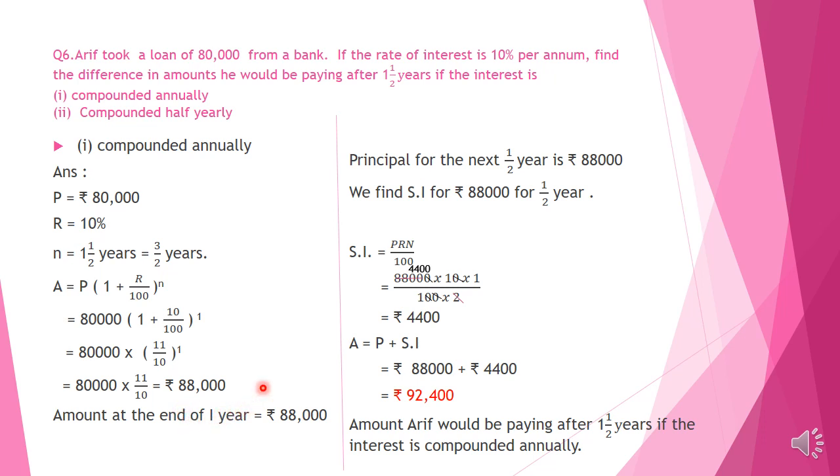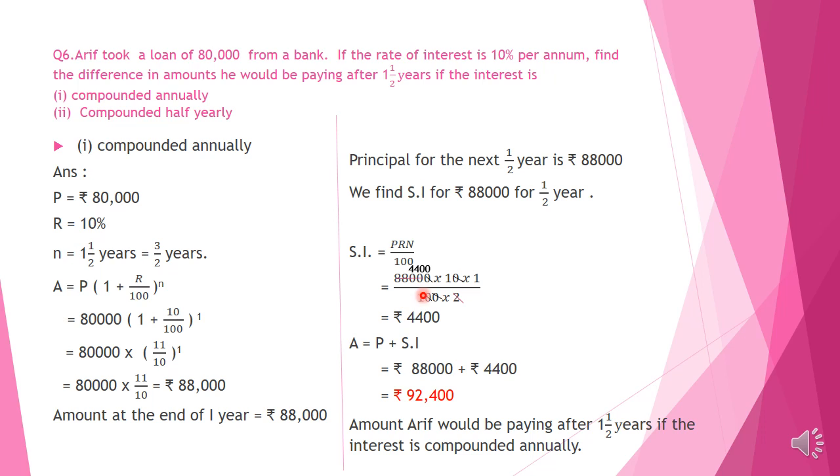And now we have to find the interest for this amount for 6 months, that is half year, using the simple interest formula. SI is equal to PRN by 100, and let us substitute the values. P is 88,000 and R is 10%. N is equal to 1 by 2 year, and 1 we write on the numerator side and 2 we write on the denominator side, and 100 we already have in the denominator.